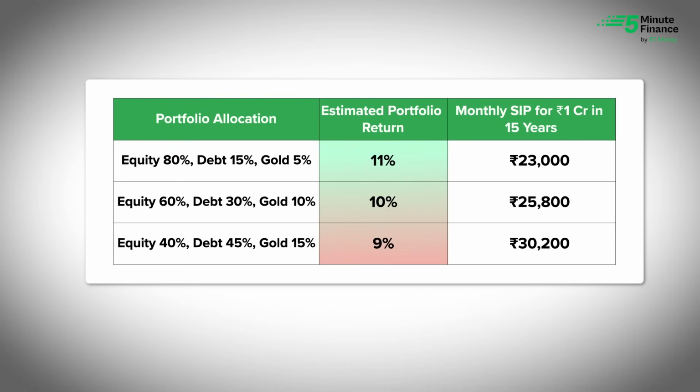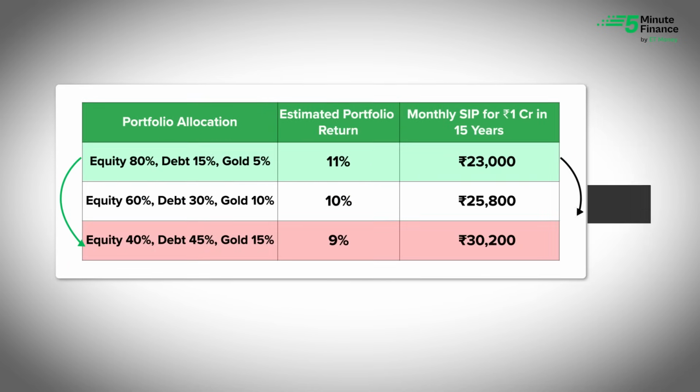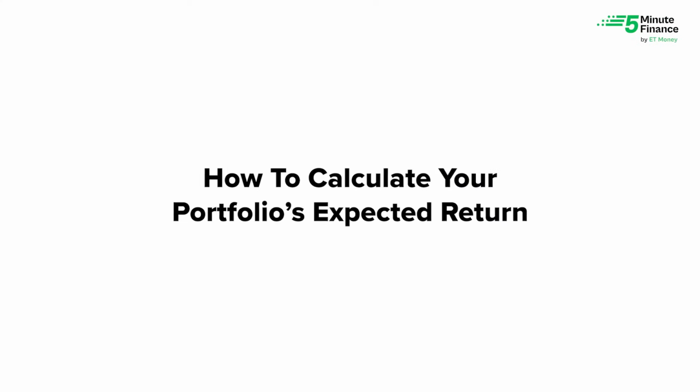Lower equity means lower return potential, so you'll need to invest more to reach that same 1 crore goal. Going from 80% equity to 40% increases your monthly SIP amount by 7,000 rupees. And if you had wrongly assumed a 12% return, but your actual return turned out to be lower, you would fall short by 10 to 12 lakh over 15 years. So how do you avoid this shortfall? That's what we'll cover next.